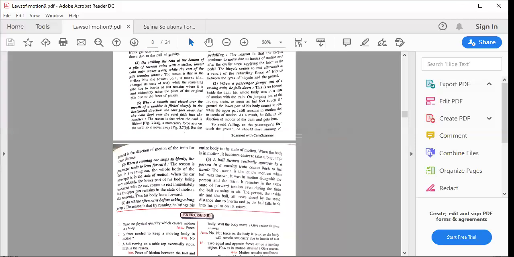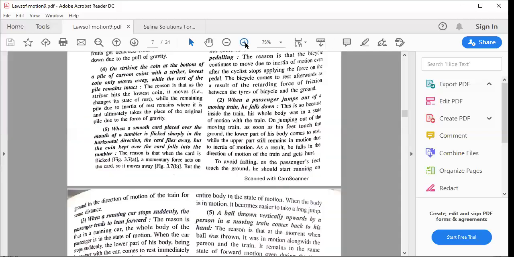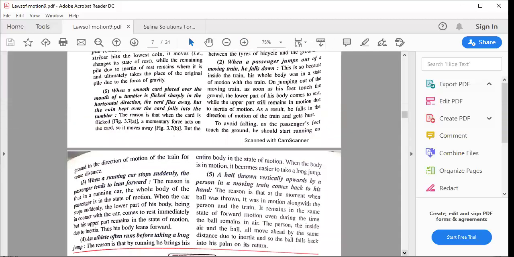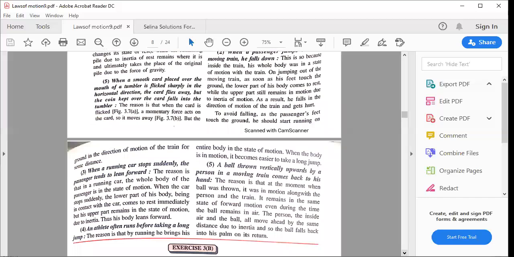When a running car stops suddenly, तुमने देखा होगा, when you apply brake, आप पूरा आगे की तरफ झुक जाते हो. I think you must have experienced this. The passenger tends to lean forward. Why? Same thing. The whole body is in state of motion. The feet are in contact with the car, which is coming to rest immediately. But upper part क्या होता है? The upper part is in the state of motion. Therefore, the body is leaning forward.